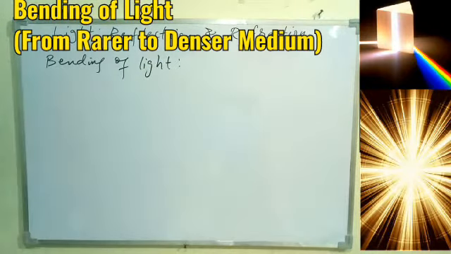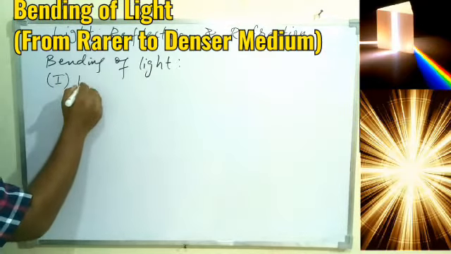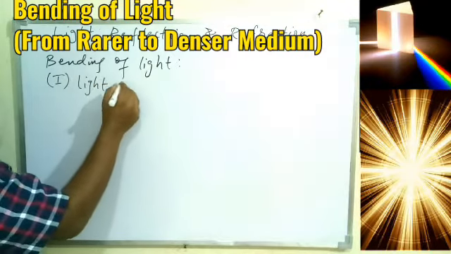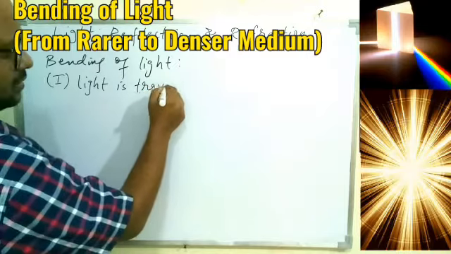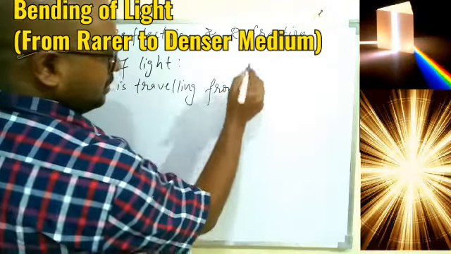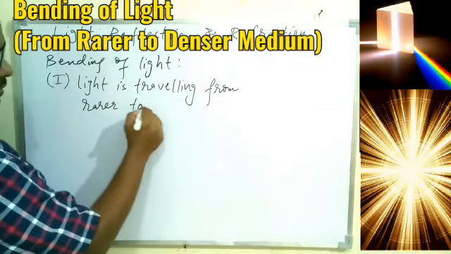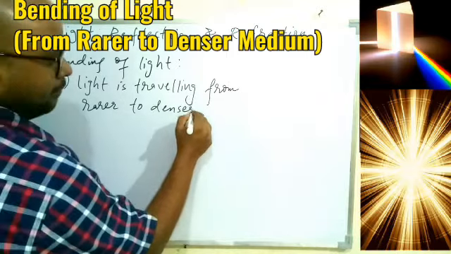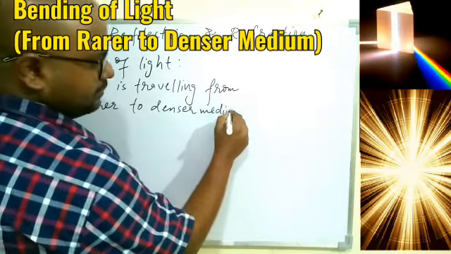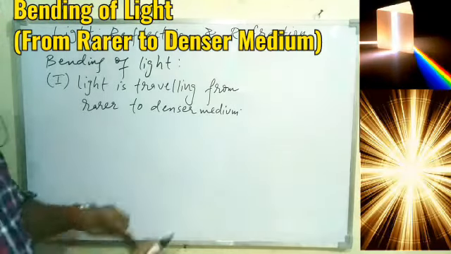For this we'll talk about two different conditions, and the very first condition we have is light traveling from rarer to denser medium.